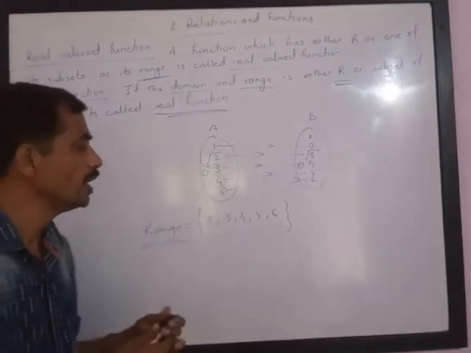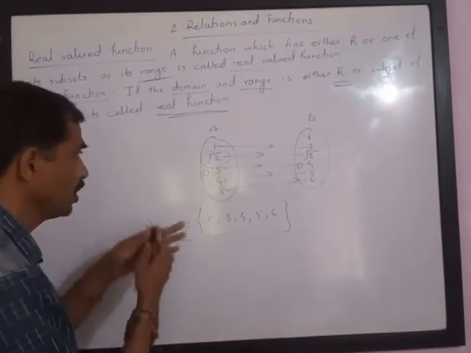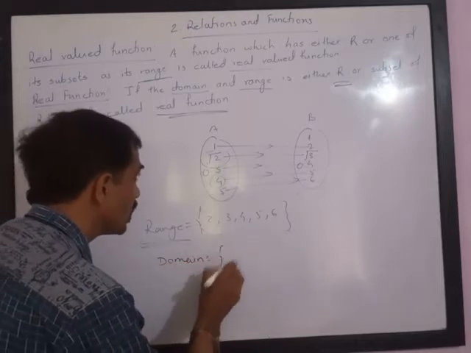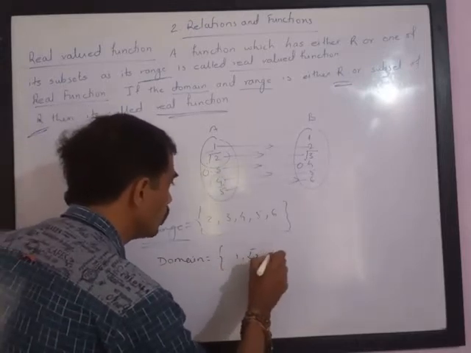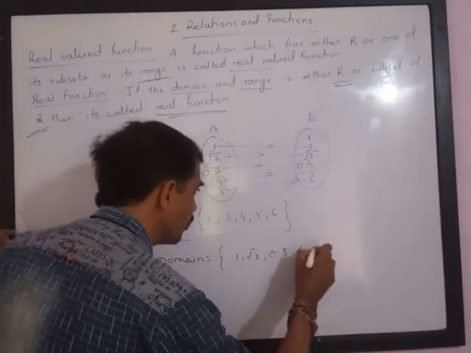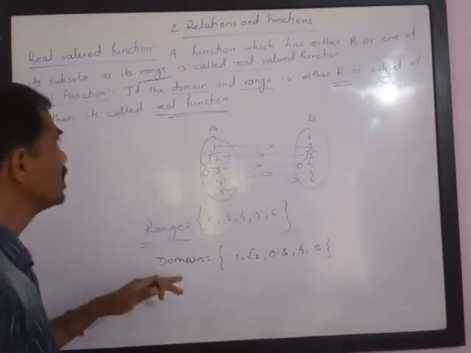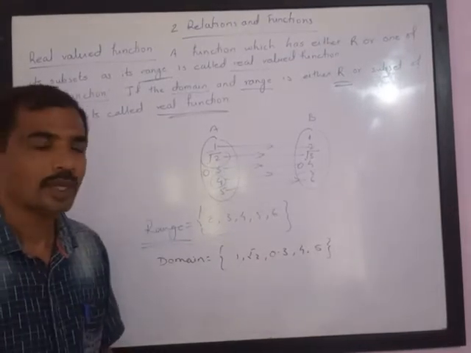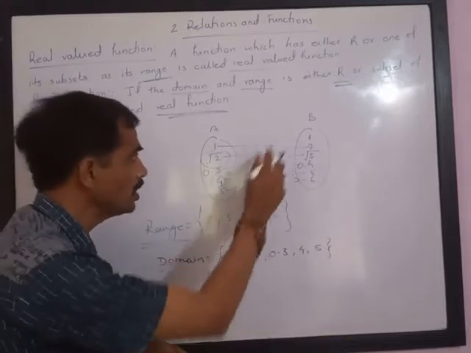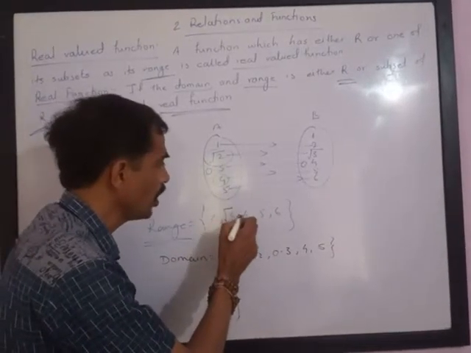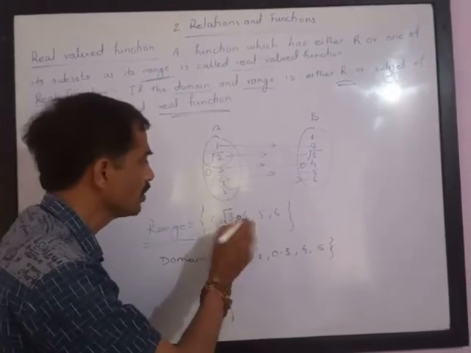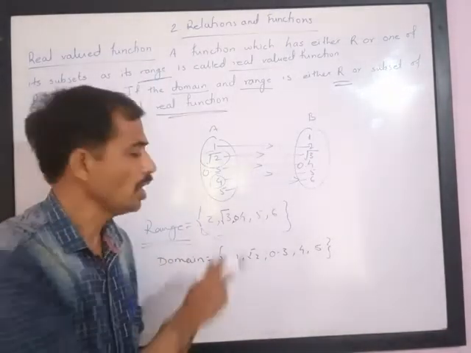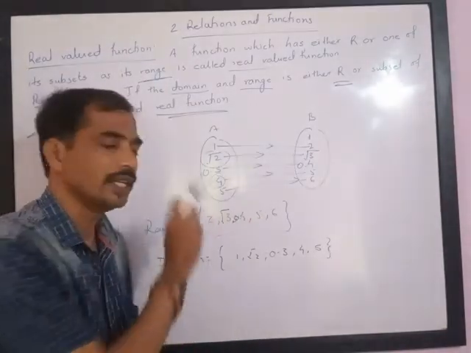Note here, the domain is equal to the set of 1, root 2, 0.3, 4 and 5. So these are all real numbers, hence this is a real function. And the range, I have corrected it. The range is 1, root 3, 0.4, 5 and 6. So here this is also a real function, since all the elements are either rational or irrational, that is real.